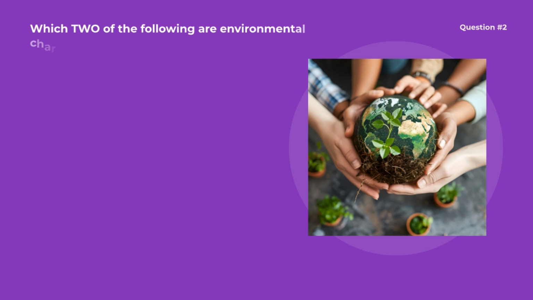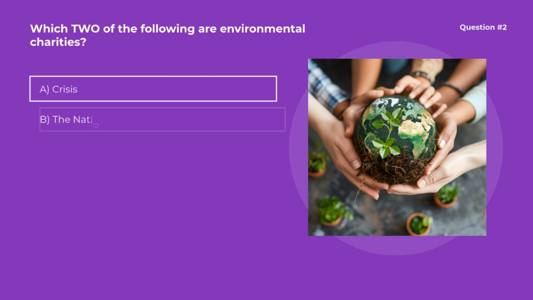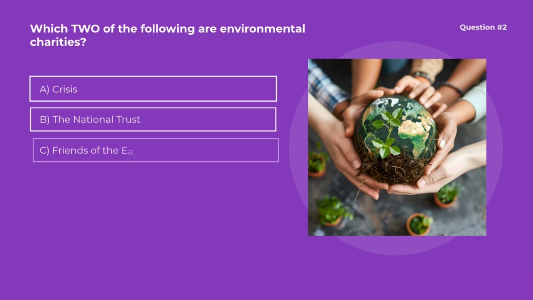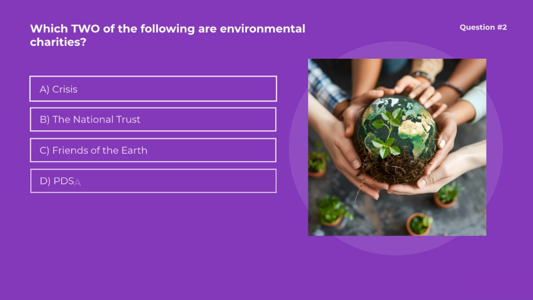Question number 2. Which two of the following are environmental charities? Options are A. Crisis, B. The National Trust, C. Friends of the Earth, D. PDSA. Correct options are B. The National Trust and C. Friends of the Earth. The National Trust and Friends of the Earth are environmental charities.